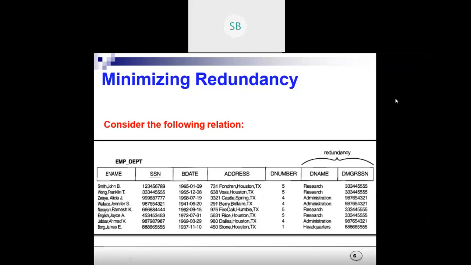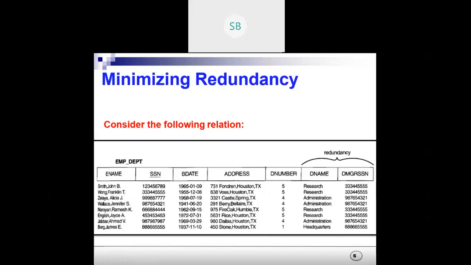See, what happens is, if you see here, department number is appearing 4 times. In this table, if you change any one value, suppose you change this D name to management department, and you don't update these other research values, your table will be inconsistent, because for one 5 it is showing management, and for the other 5 it is showing research only.